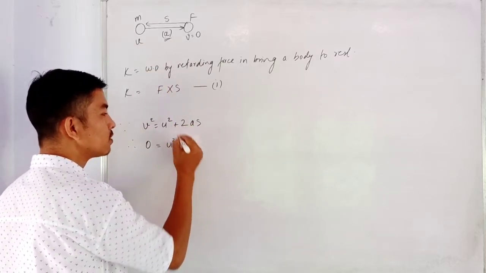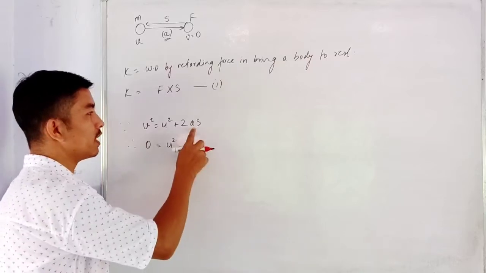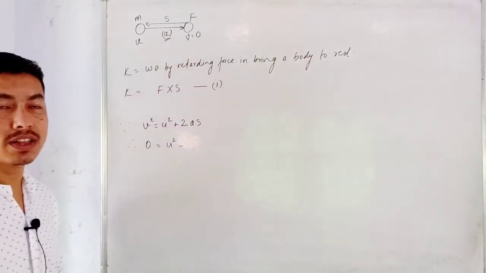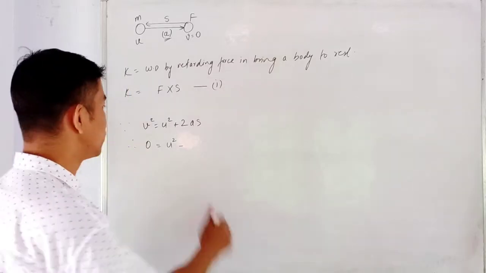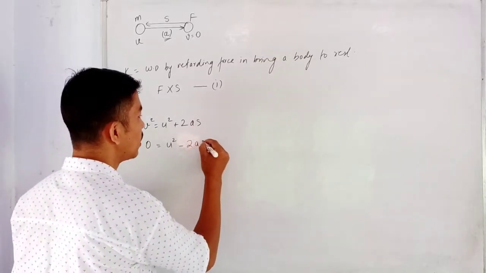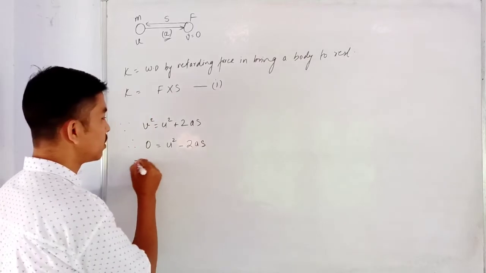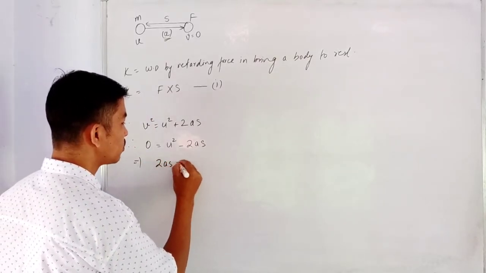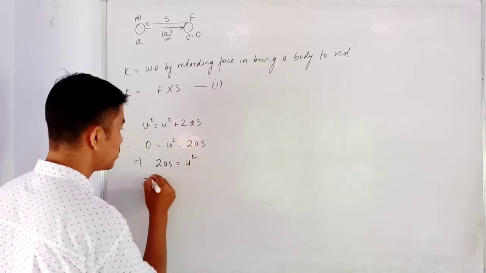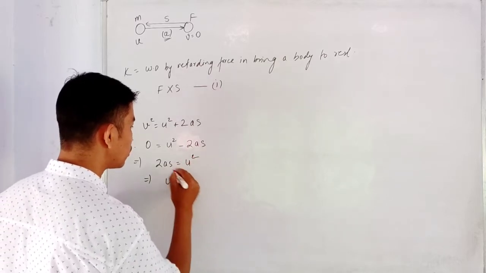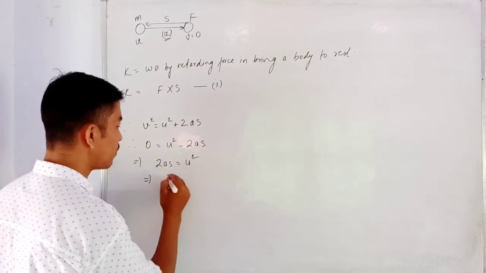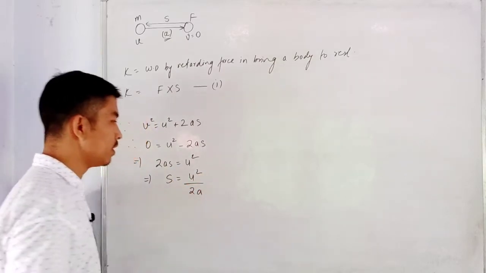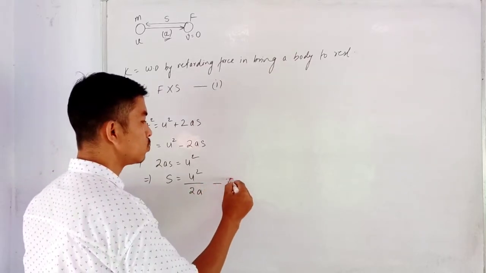Now instead of plus I'll write minus here, because a in the equation is the acceleration but a here is the retardation, and we know that the acceleration is just the negative of retardation. So I write 2as. Simply I can write this as 2as equals u squared, so s will be equal to u squared divided by 2a. Let this be equation 2.